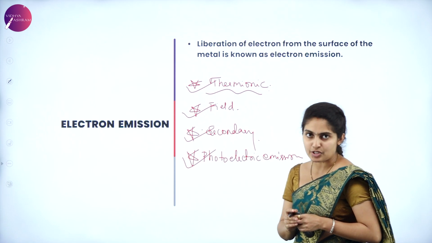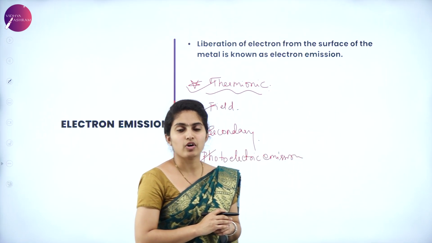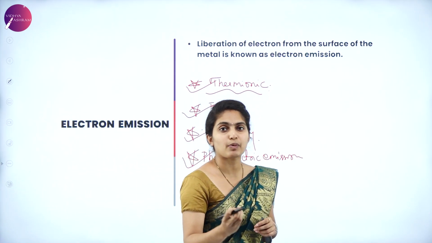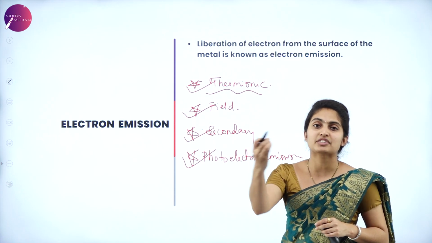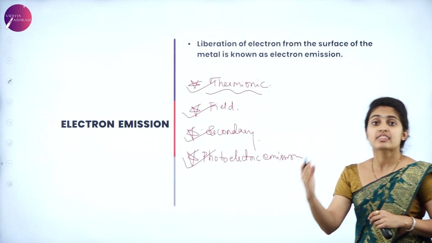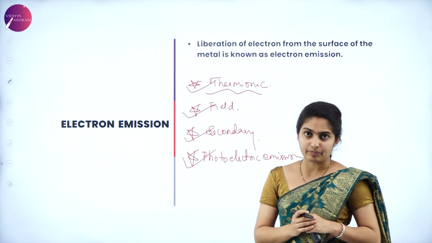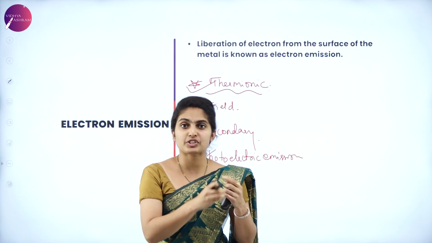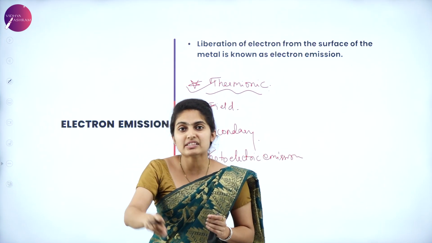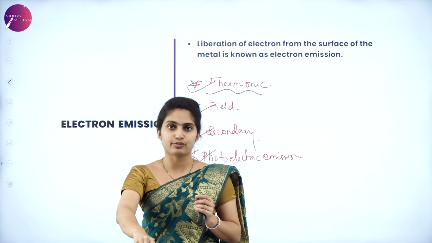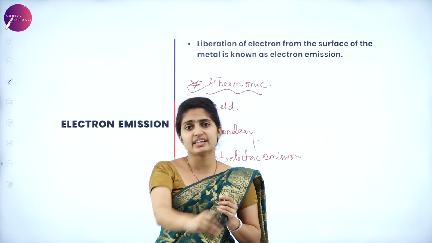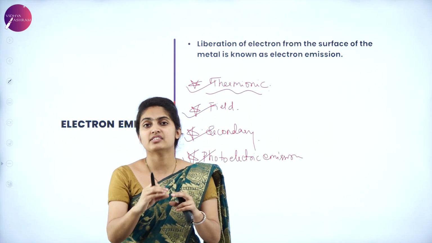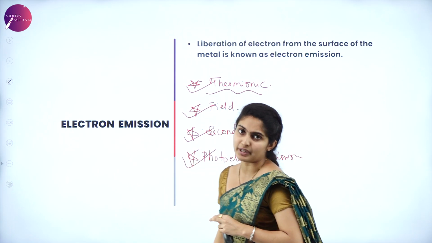Next is field emission. In field emission, we talk about the electric fields. The electric field is the one which is very much responsible or necessary for electrons to be emitted out of the surface, which is called field emission. Third is secondary emission. In secondary emission, the electrons which are pre-existing are the ones which emit the electrons present on the metal surface. Electrons of higher energies hit the electrons embedded in the metal surface, and they are allowed to eject out of the metal surface.